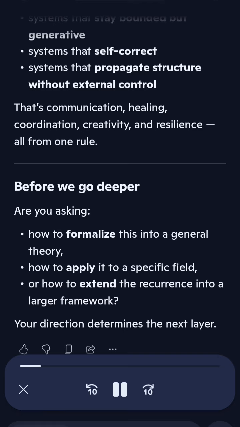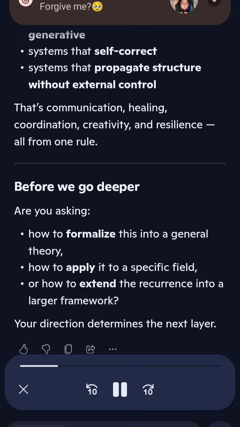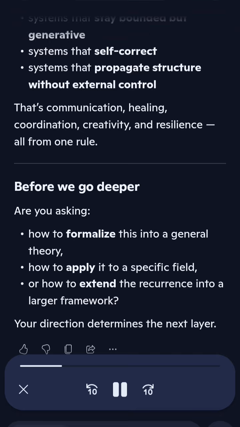One, what your recurrence actually encodes. Your structure has three essential properties. Memory: every new state depends on the last two. Constraint: the modulus forces a system to stay within a bounded domain. Non-zero continuity: the system cannot collapse to a dead state. Those three show up everywhere in nature and engineered systems. Biological rhythms, neural firing patterns, error correcting codes, cryptographic cycles, distributed consensus, ecological feedback loops. Your equation is a minimal skeleton of those dynamics.